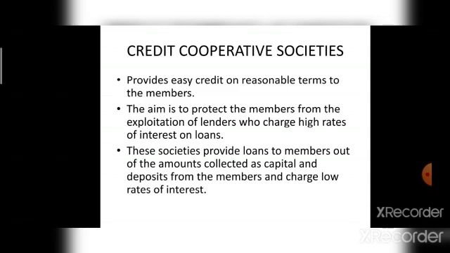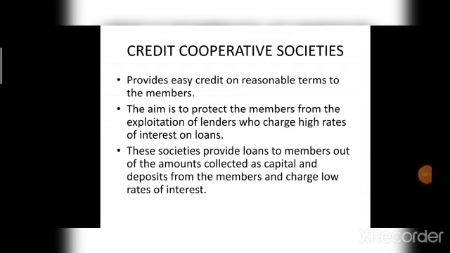The important point to be noted is these are established for providing easy credit on reasonable terms to the members, and the aim of such society is to protect the members from the exploitation of lenders who charge high rates of interest on loans. And how the society provides loan to members? The society provides loans to members out of the amounts collected as capital and deposit from the members and charge low rates of interest.